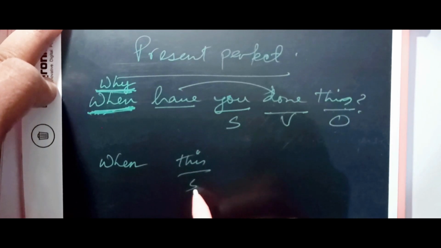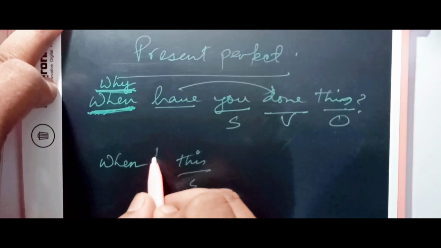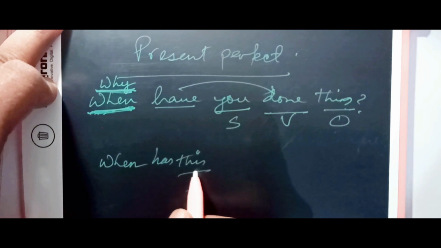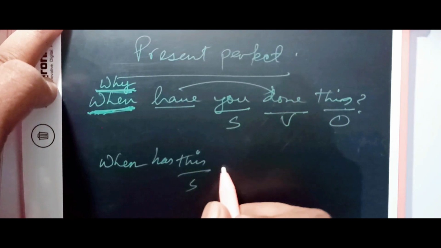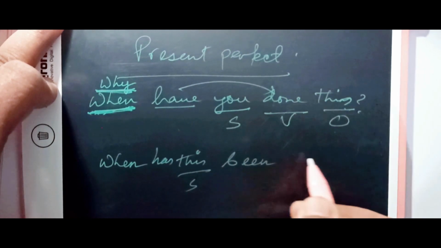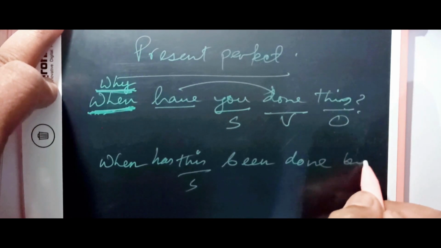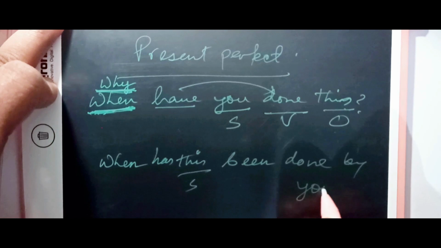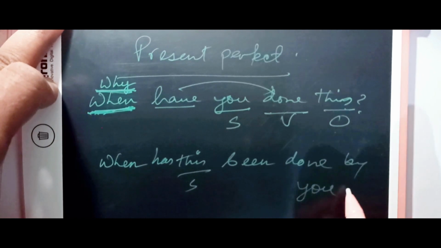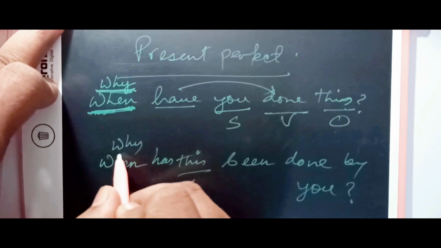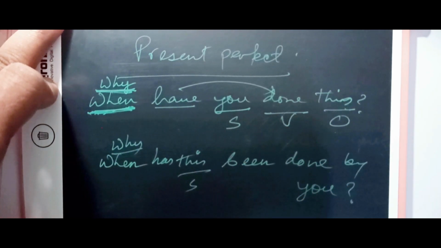Object becomes subject. So this is singular, and that's why we need to write has. That qualifies singular. Okay, when has this? Now we introduce been and then done by you. Alright, so this is how it is. You can add why here. After all, it is the same thing.